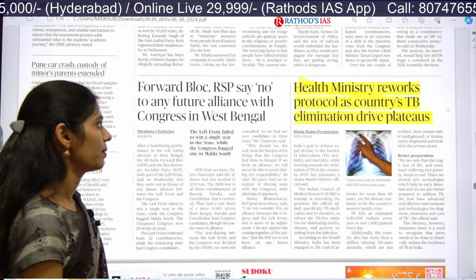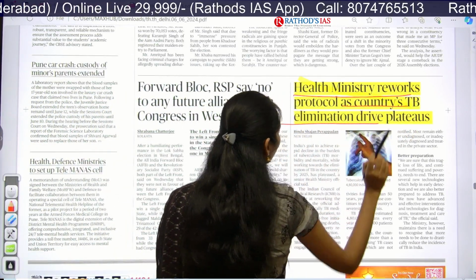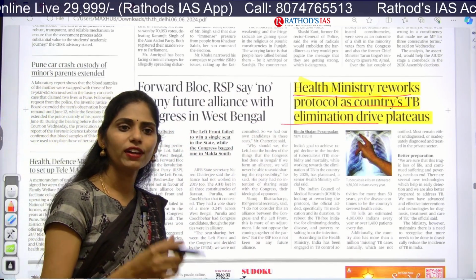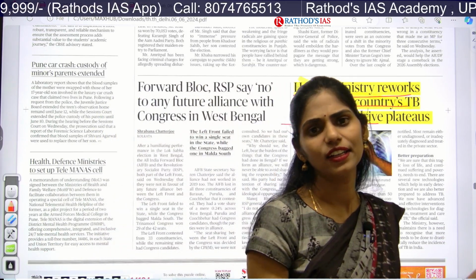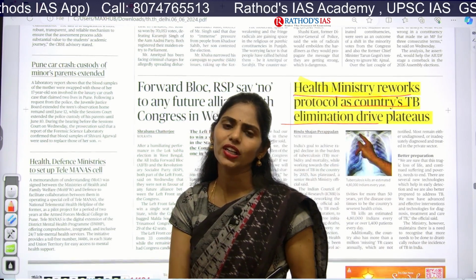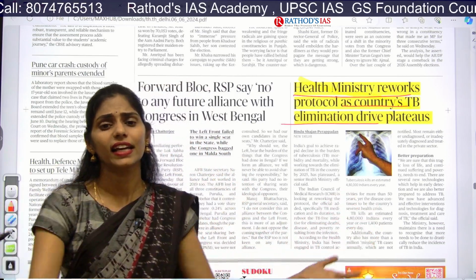So it is relevant: Health Ministry reworks protocol as country's TB elimination drive plateaus. Actually we have a target of eliminating TB, but unfortunately COVID-19 entered our life. Because of this, we went for a nationwide lockdown and had restrictions on people's movement, and there were a lot of disturbances in providing health care.